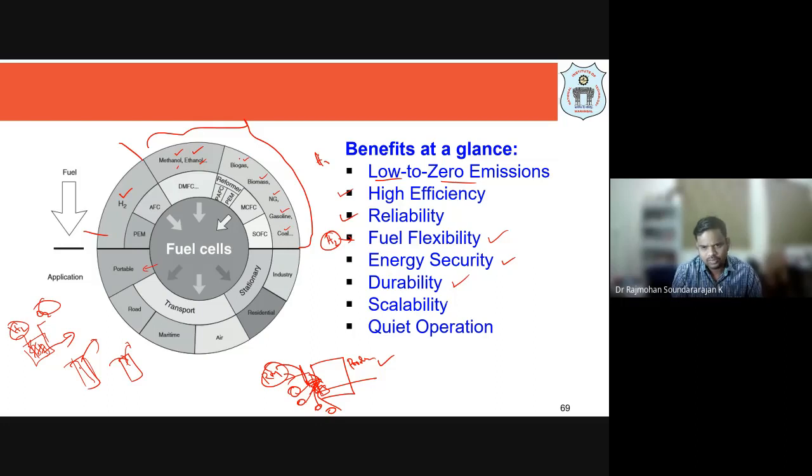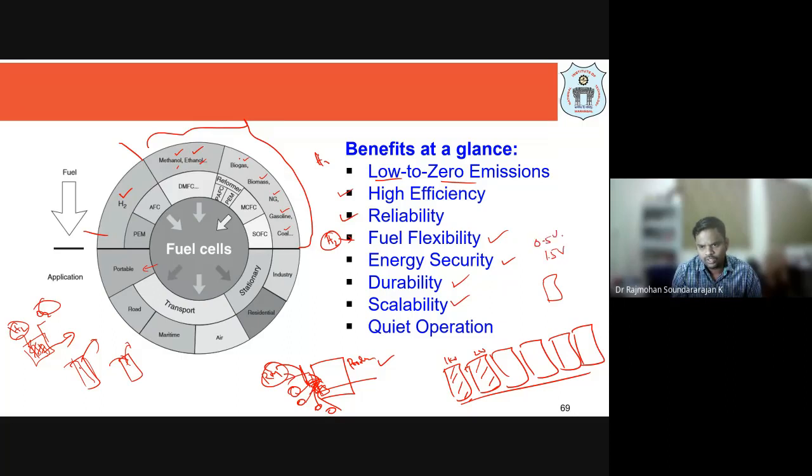And with respect to scalability, say for example one power plant produces 1 kilowatt, and I put two, then I can add another power plant. It is like we can stack them to get more power, because one fuel cell may produce around 1.5 volt or 0.5 volt. When I stack 10 of them in order, I am going to get that much more wattage. So that way the power plant is easily scalable from 1 upward; when you just multiply the number, you are going to get more power output.